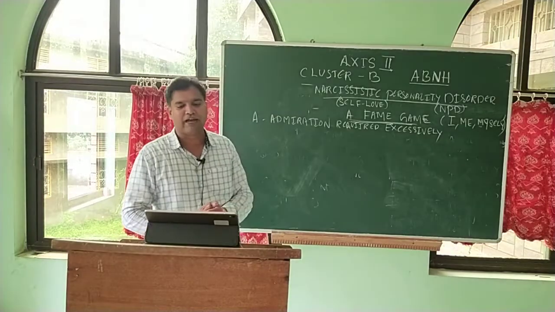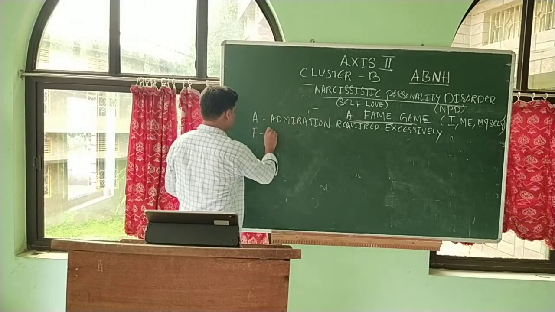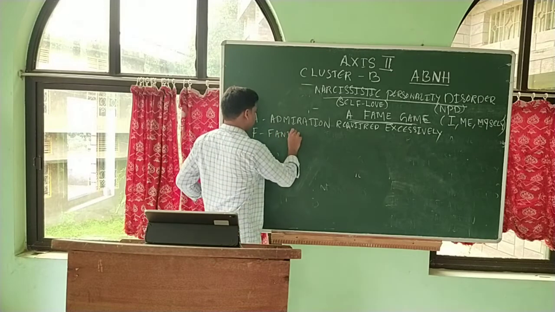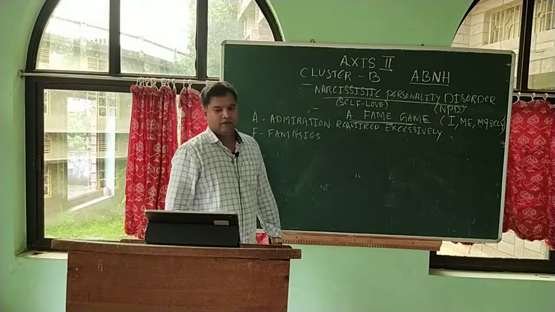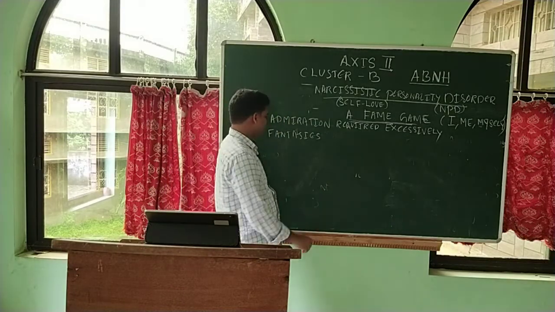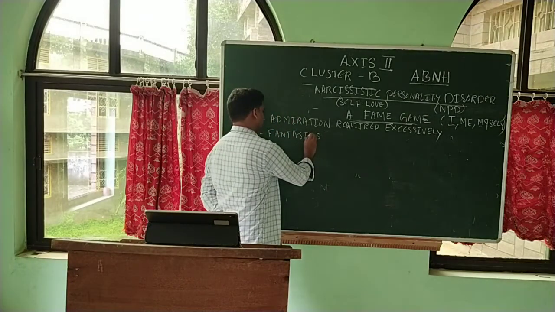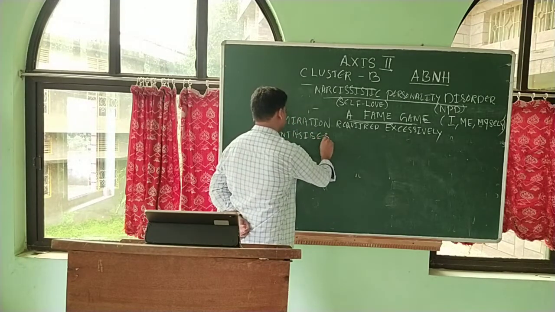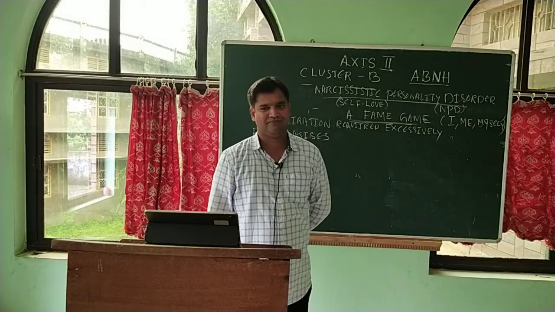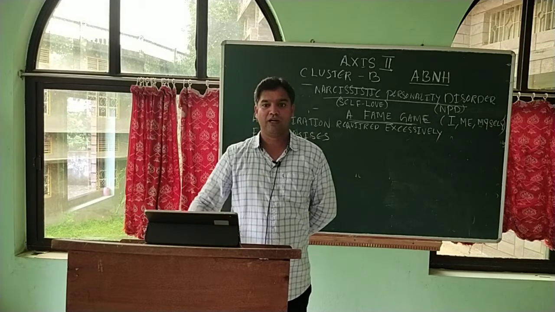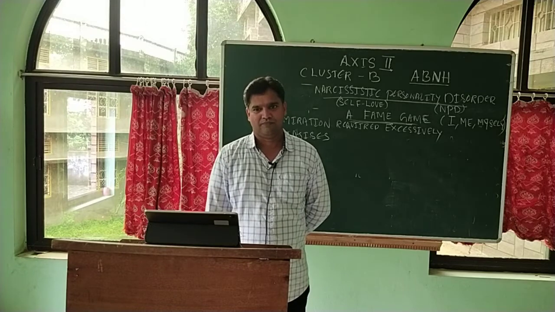And F stands for fantasies. They have fantasies about unlimited success and unlimited brilliance. That is their fantasy.